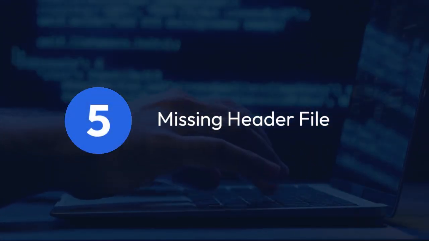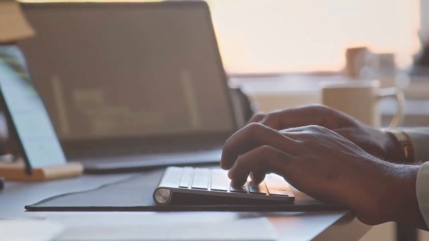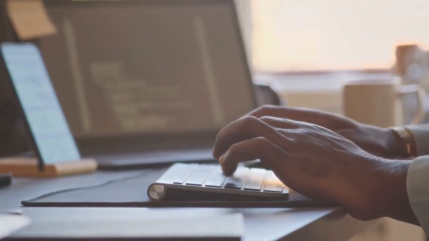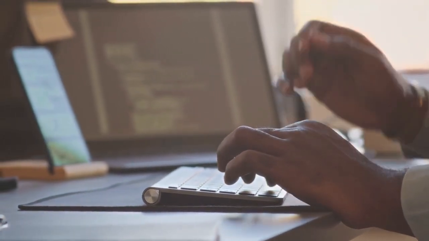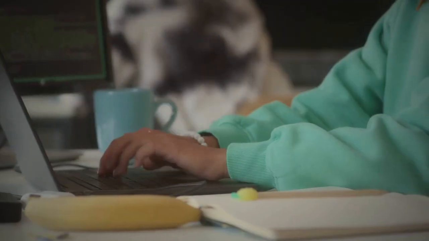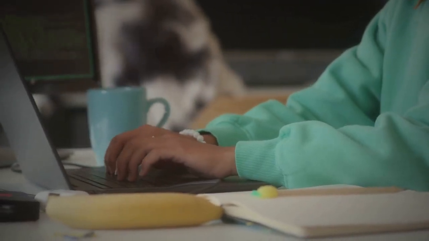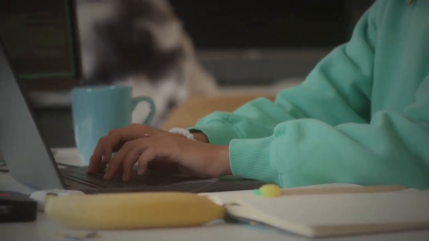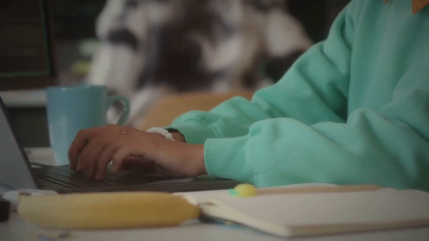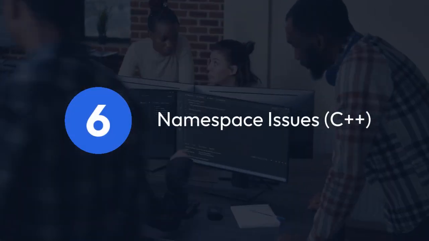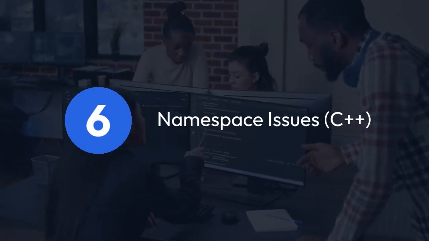5. Missing header file. If your structure or class definition resides in a header file, ensure you've included that header file using #include "myHeader.h", or #include <myHeader.h> if it's a system header, in the file where you're encountering the error. The preprocessor needs to know about the structure's definition before compilation.